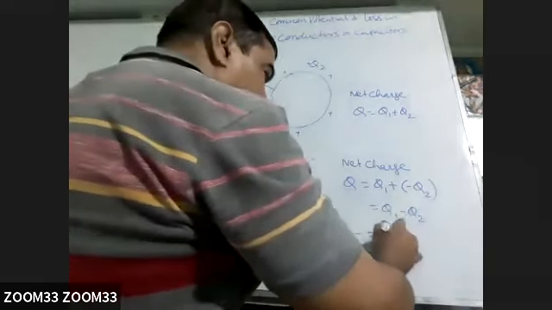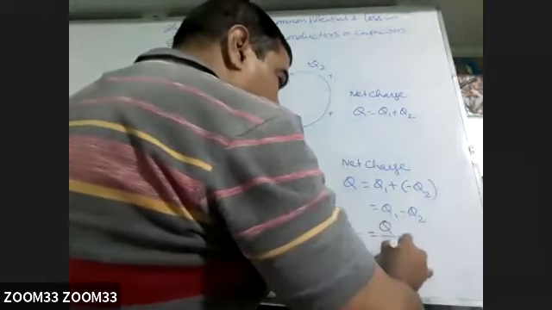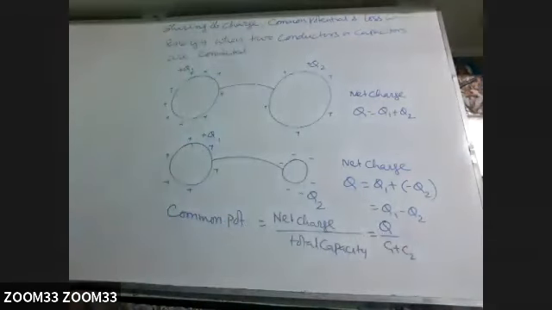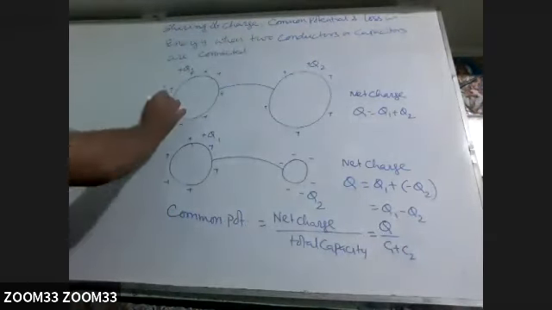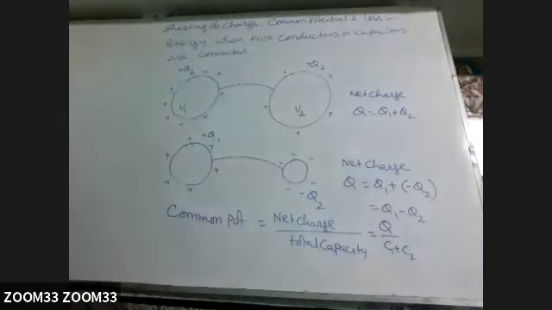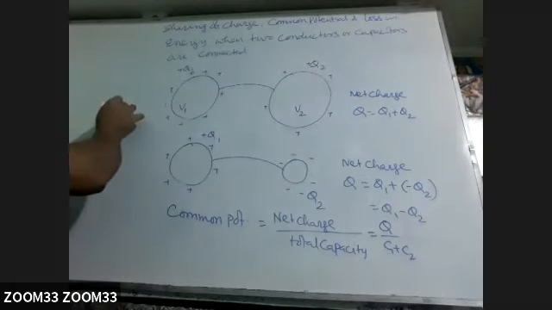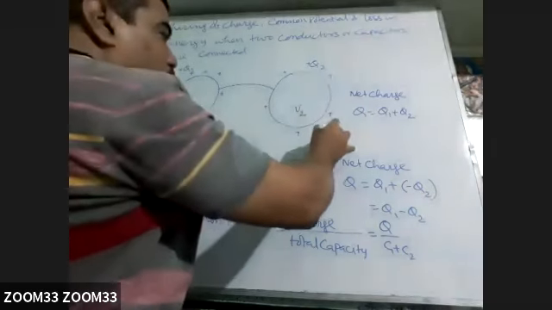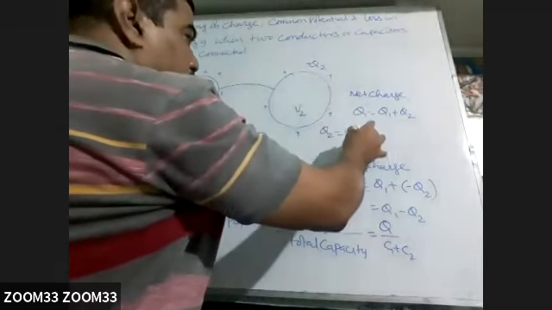So this is Q over C1 plus C2. If this one is at potential V1, and this is at potential V2, then what is Q1? C1 V1. What is Q2? C2 V2.